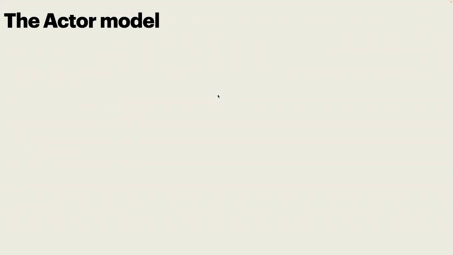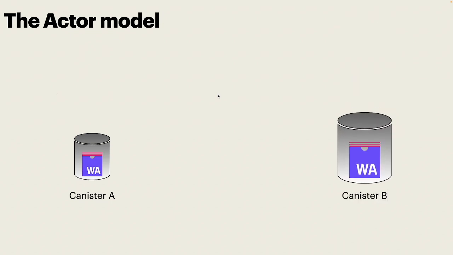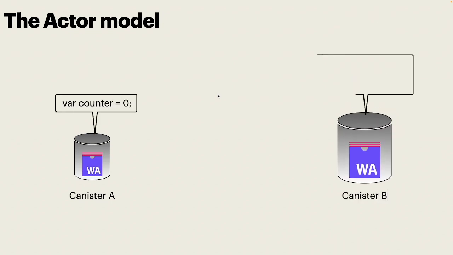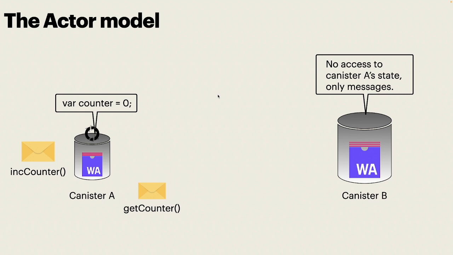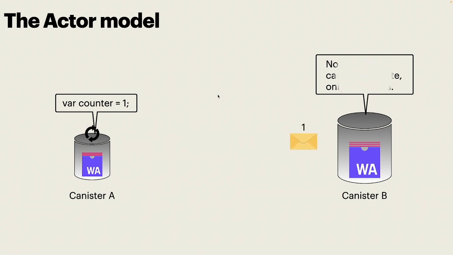Here is a simple animation that explains the actor model applied to canisters. Imagine that you have two canisters, canister A and canister B. Canister A stores a counter. Canister B wants to access the value of the counter. Unfortunately, canister B cannot directly read the state of canister A. And that's why canister B will have to send a message to canister A. One thing that can happen is that canister A receives another message, because actors can send messages to other actors. Canister A will treat the first message, increment the counter, and then treat the second message, get counter, and return the value of the counter to canister B.